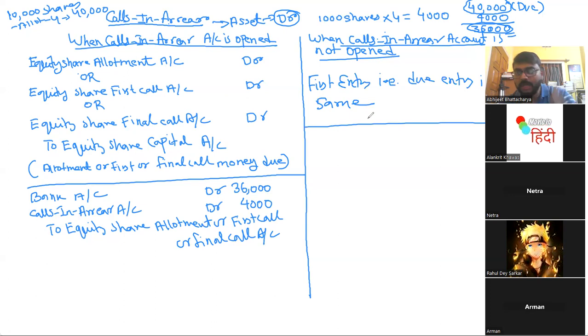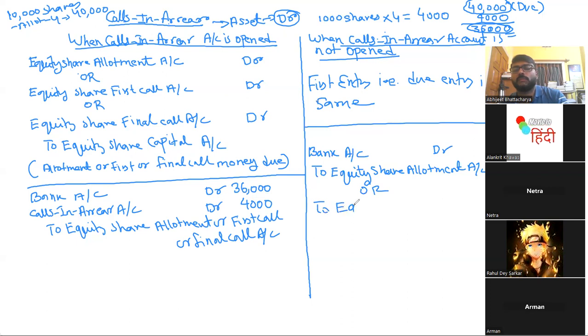Yes, sir. ये तो मिलना बाकी है, ये एंट्री नॉर्मल है, that means यही एंट्री यहां पे भी होगा. Now because you are not opening calls in arrear, so in receipt case what you will write is directly bank account debited to equity share allotment, to equity share first call, to equity share final call. It could be at any call.